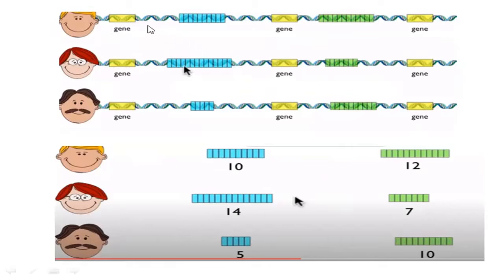The DNA over here is the non-coding sequence. In that non-coding sequence, you can see some repetitive sequences, the green color and blue color. For example, if there is a repetitive sequence like CAA, it will be repeated 10 times in one person, 14 times in another person, and 5 times in another person.